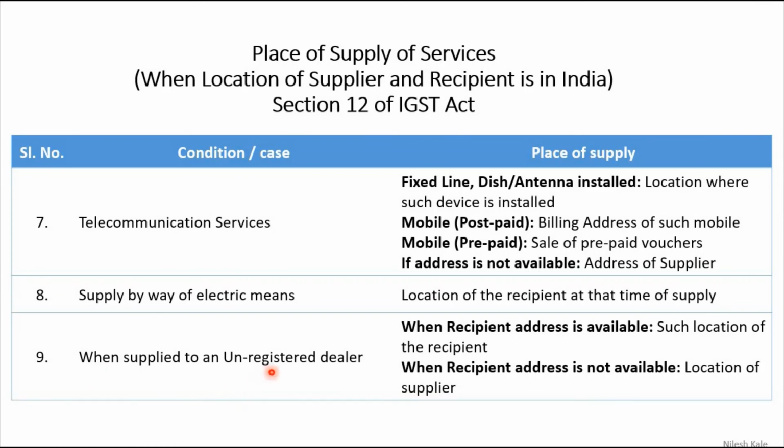When supplied to an unregistered dealer, what will happen? When the recipient address is available, location of such recipient. When recipient address is not available, location of supplier. This is the case of reverse charge, right? In the next video, we will learn about reverse charge. So this is all about place of supply of goods and place of supply of services according to section 12 of IGST Act. Hope you have understood.